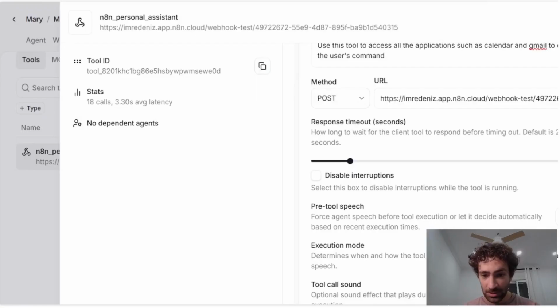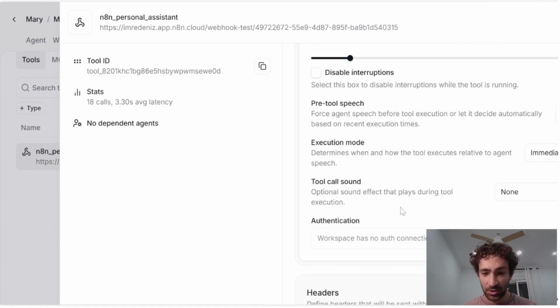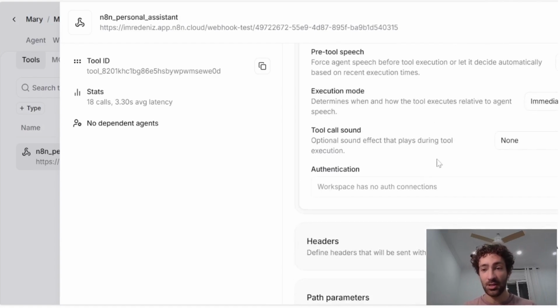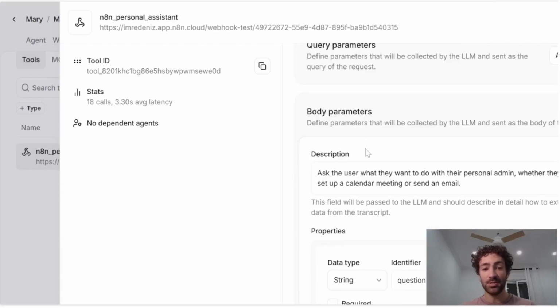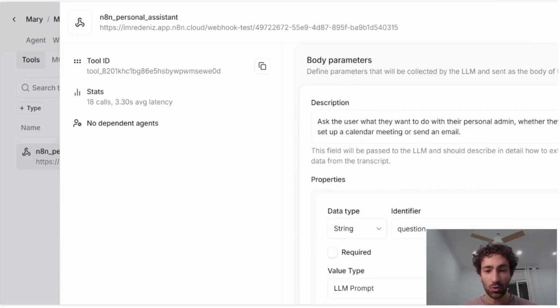The response time, so how long to wait for the client tool to respond before timing out, is 20 seconds. So this you can change. And there are all sorts of different parameters that you can configure. The one thing that we need to do is the body parameters. So we need to make sure you put in the description what the aim of this LLM is going to be used for.